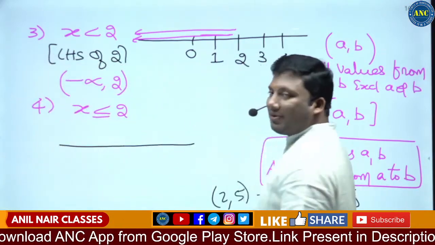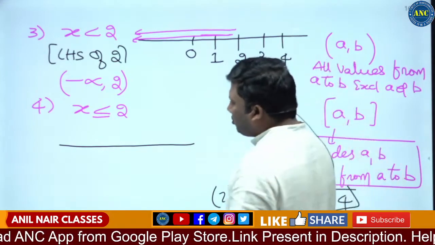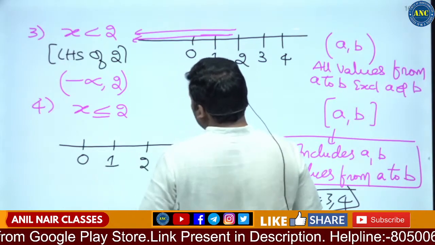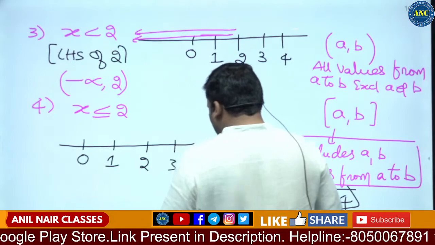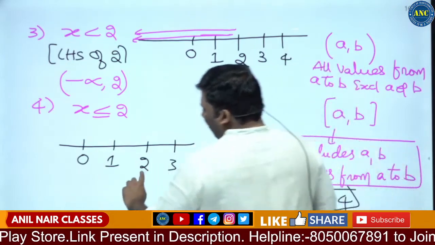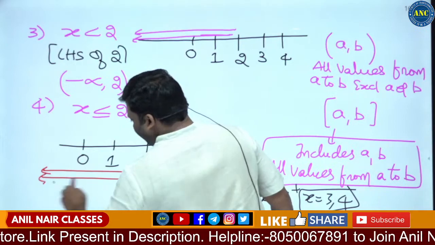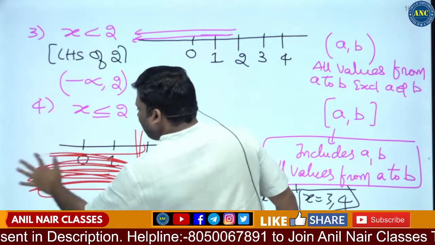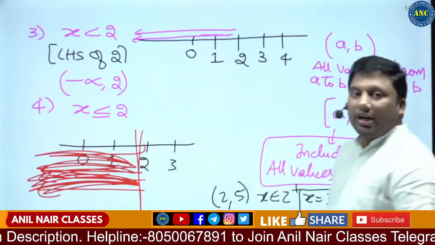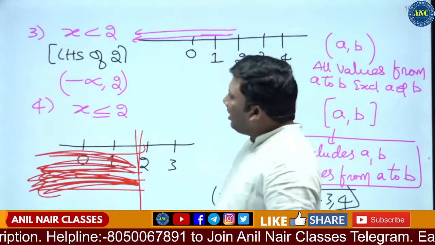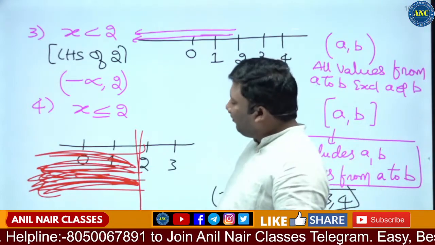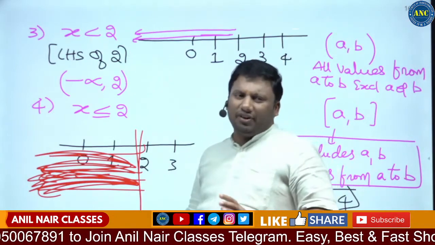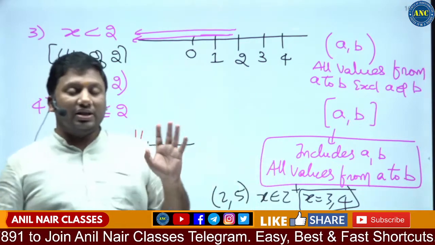X is less than or equal to 2. On a number line, 0, 1, 2, 3. Less than or equal to 2 means from 2 it will start, and include all the values to the left hand side of 2, inclusive of 2. Here it is exclusive of 2. I hope the idea is clear. Almost all students should know these basic definitions.